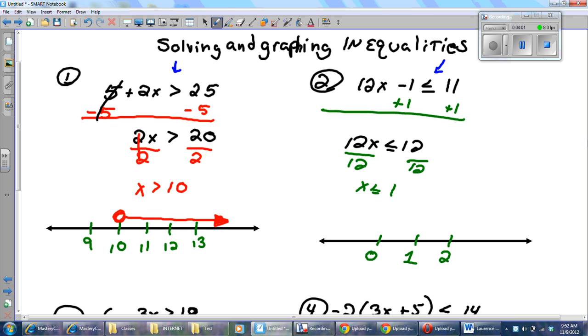Because there's an equal sign, I need a closed point on number 1. Why? Because 1 makes it a true statement. 1 is less than or equal to 1. Yeah, it's equal. Now, does 0 make this inequality true, or does 2 make the inequality true?